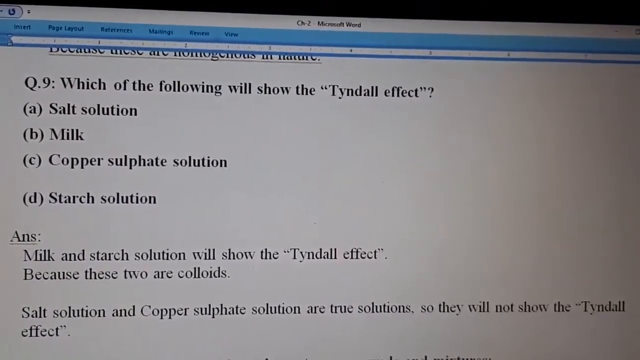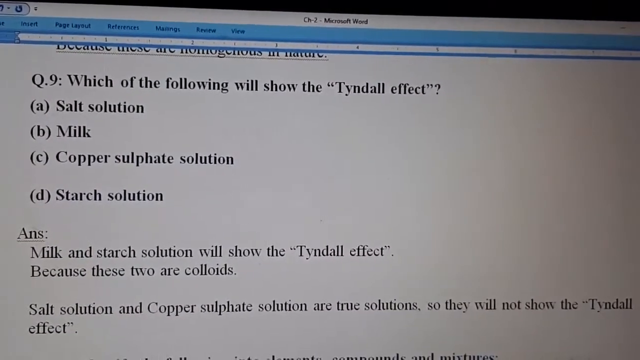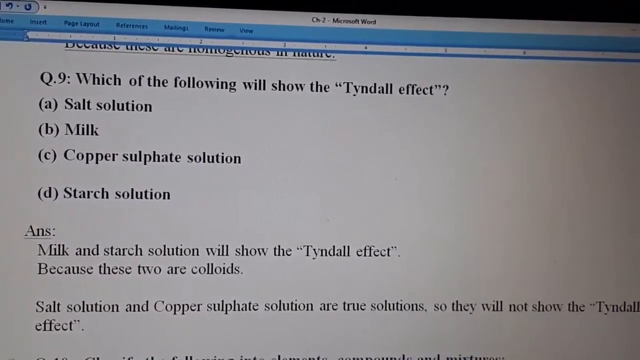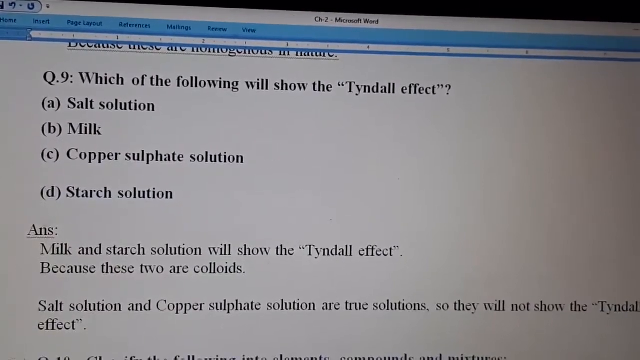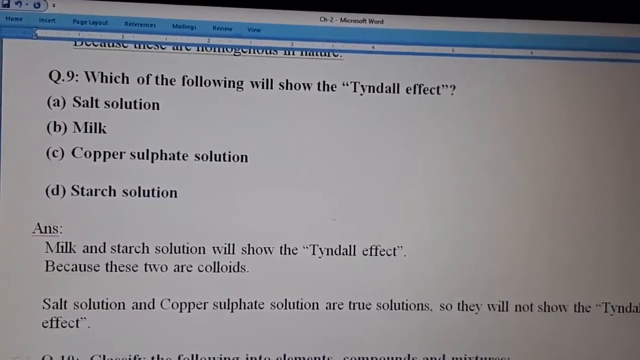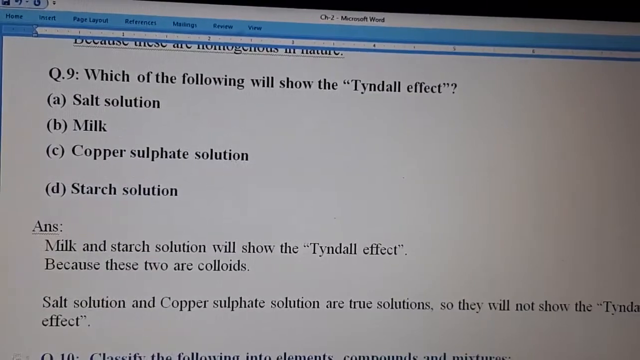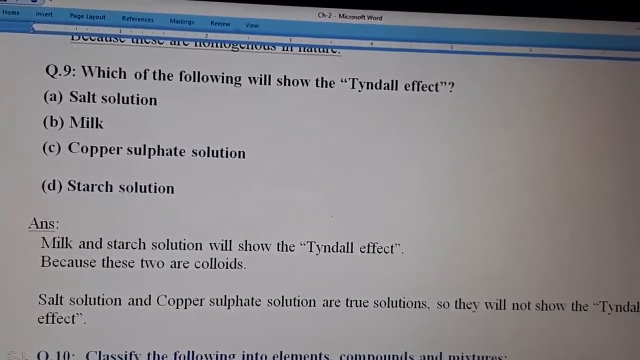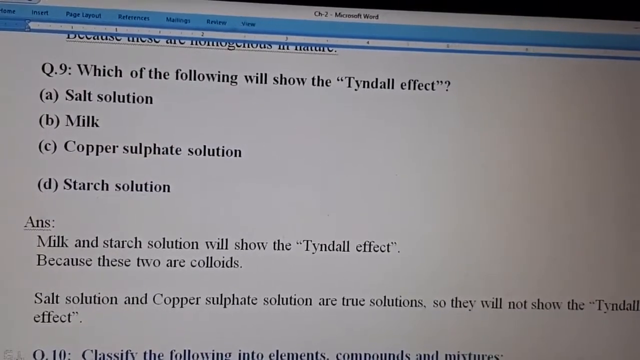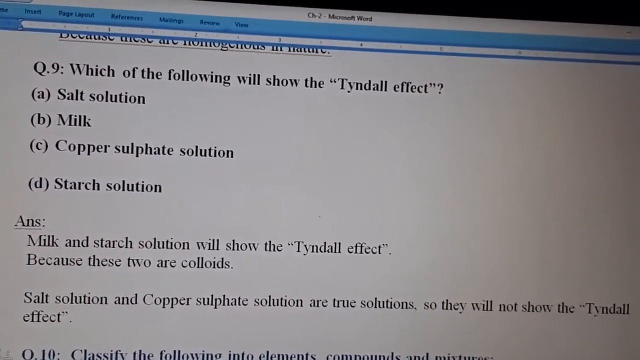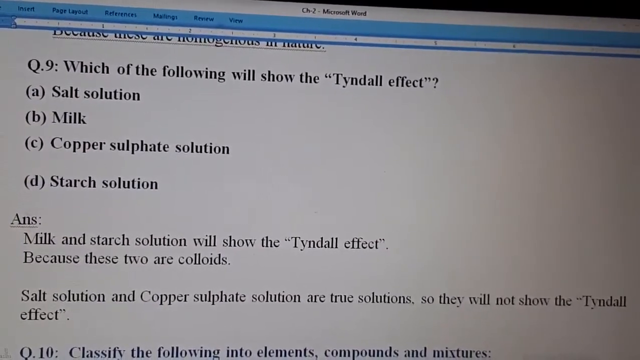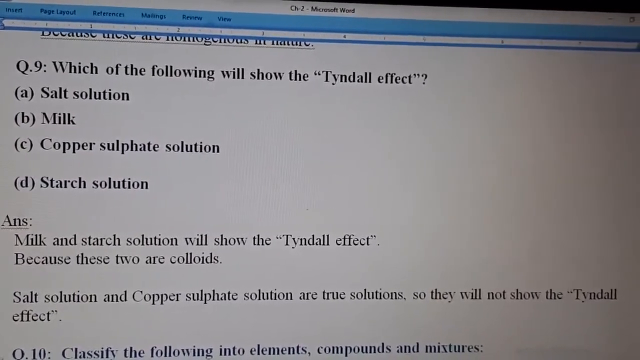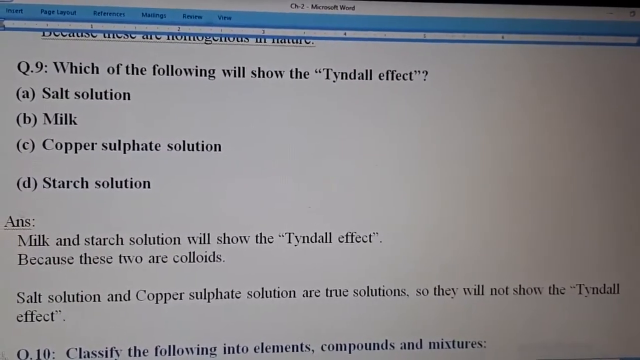Now the next question is question number 9. Which of the following will show the Tyndall effect? You have studied that only colloids show the Tyndall effect. So among salt solution, milk, copper sulfate solution and starch solution, what are colloids here? Only two are colloids, milk and starch solution. So milk and starch solution will show the Tyndall effect, and the rest, that is salt solution and copper sulfate solution, will not show the Tyndall effect. Why? Because these are true solutions, and true solutions do not show the Tyndall effect.